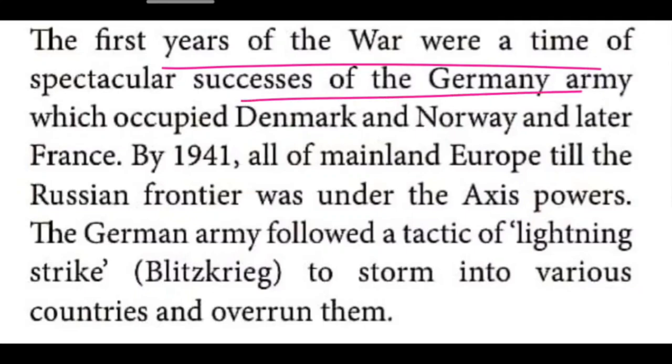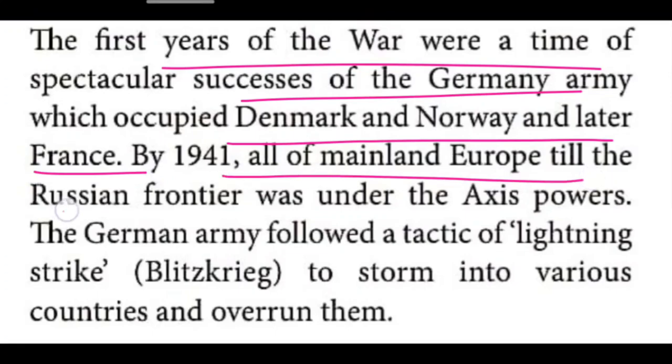German army got a success. In the initial stage itself, Germany captured Denmark, Norway, and later France also. So by 1941, all the mainland Europe till the Russian frontier was under the control of the Axis powers. What is the meaning in the sense? In the initial stage of the Second World War, who got a success? Germany got a success. The Axis powers got a success, because Denmark, Norway, as well as France were captured by the Axis powers.